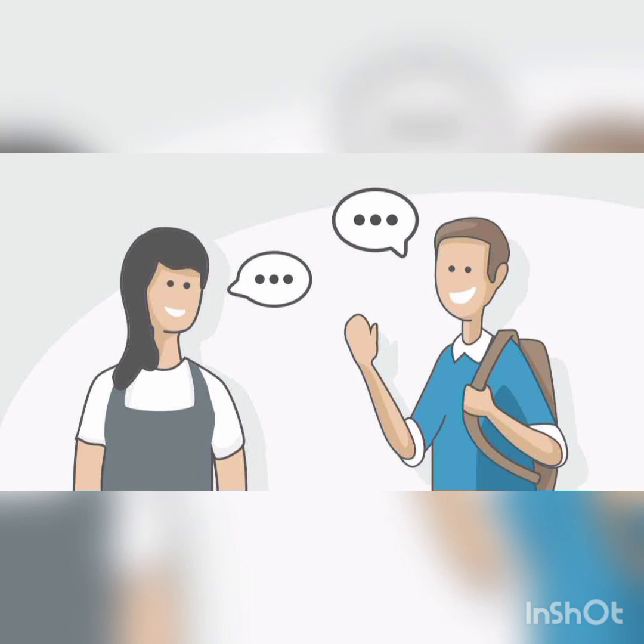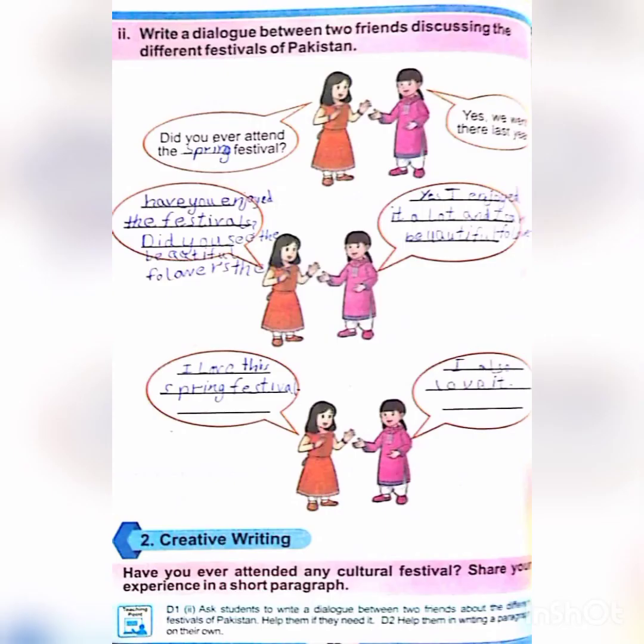And the last topic is dialogue writing. A dialogue is basically a conversation between two persons. Like this is the dialogue between two friends who are discussing different festivals of Pakistan. Like, do you ever attend the Spring Festival? Yes, I was there last year. Now they both are talking about the festival of Pakistan. So in this way we write a dialogue.